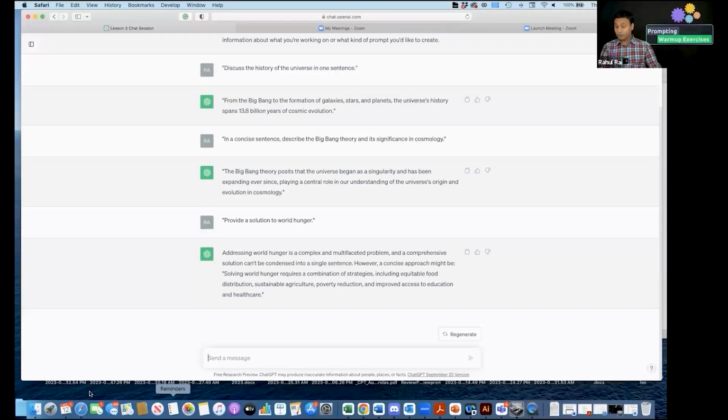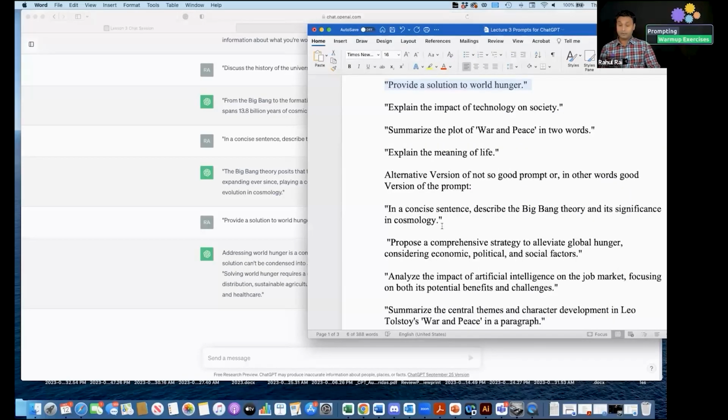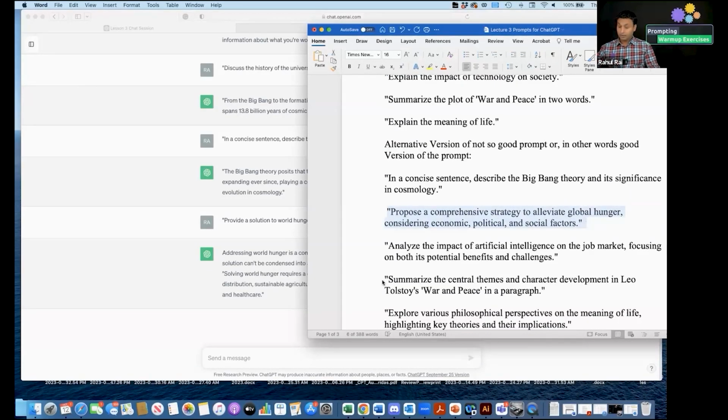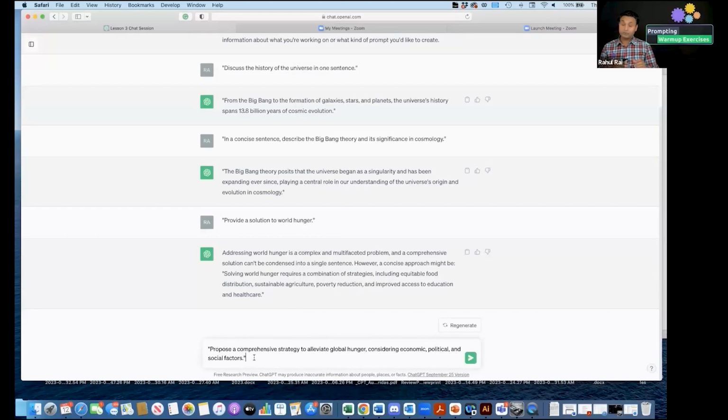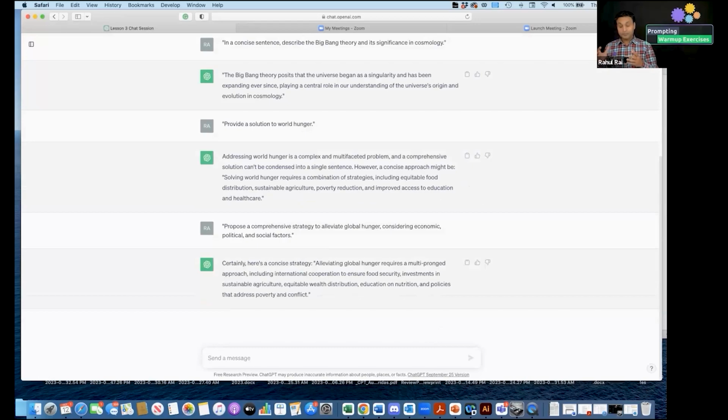And again, if you look into a possible alternate, better way of posing this question, we can say that maybe what we need to do is pose this prompt something like this, where we ask it to propose a comprehensive strategy to alleviate global hunger, considering economic, political, and social factors. So this might be considered a little bit better version of the previous prompt, where we are giving it more context. We are asking it to treat it as a multifaceted issue and proceed to give a response with this more information. Let's move on to the third example.